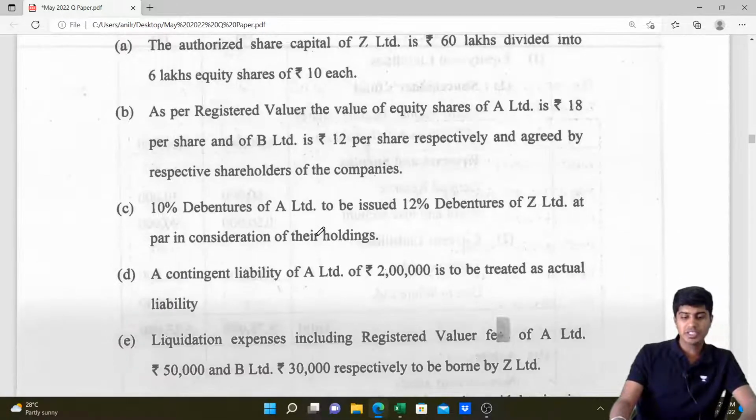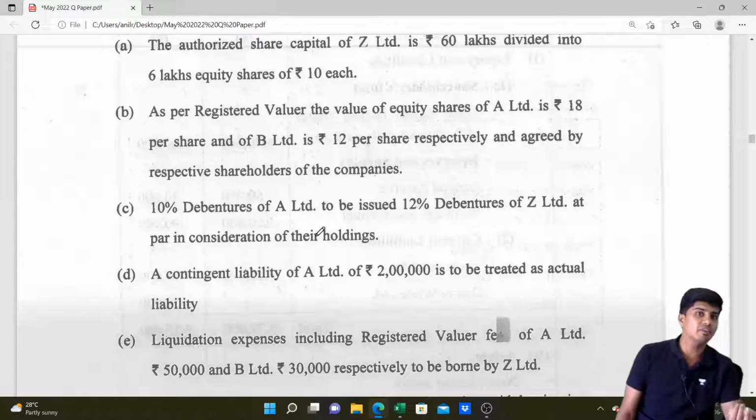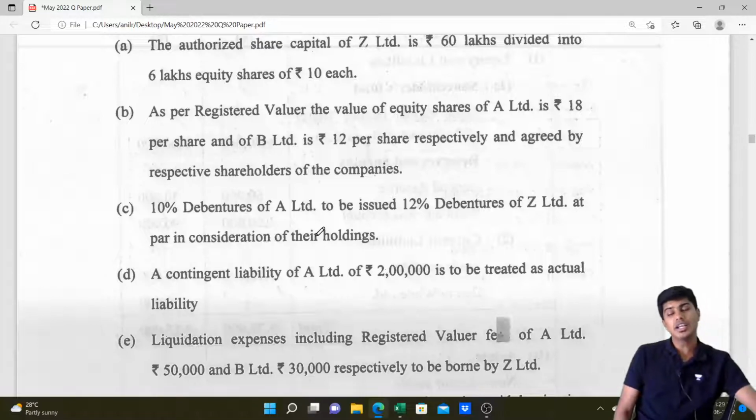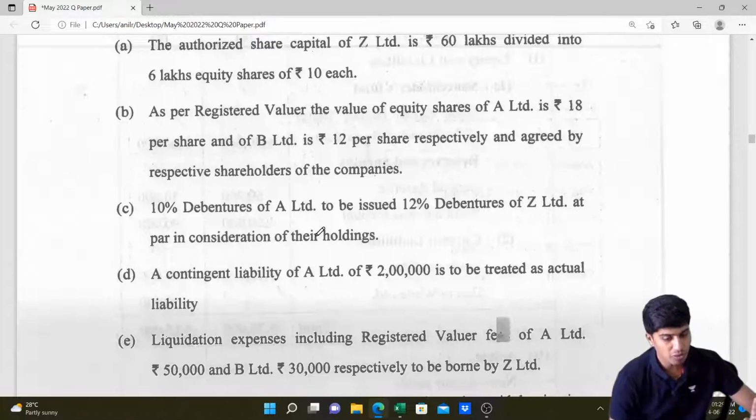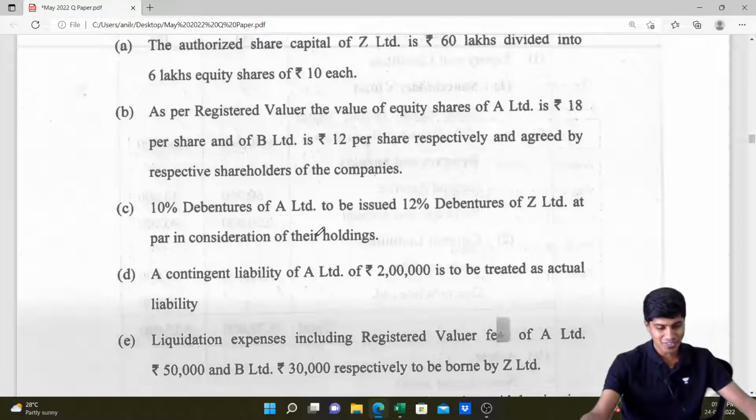Then 10% debentures of A Limited to be issued as 12% debentures of Z Limited. This is settlement of consideration to the debenture holders of the old company. Because they have debentures of the old company, once we acquire the old company, those debentures have no validity. So against that, we are giving them something new, that is 12% debentures in the new company. There is a contingent liability of 2 lakh in the previous balance sheet. It is to be considered as an actual liability because maybe it's no more a possible obligation, but it is an obligation now. Got it? And then there are liquidation expenses and registration fees of A Limited.